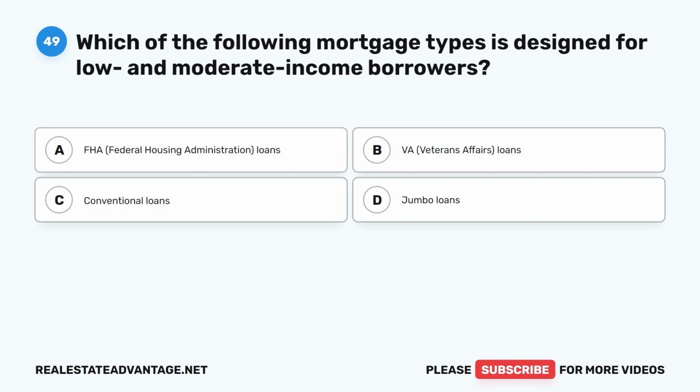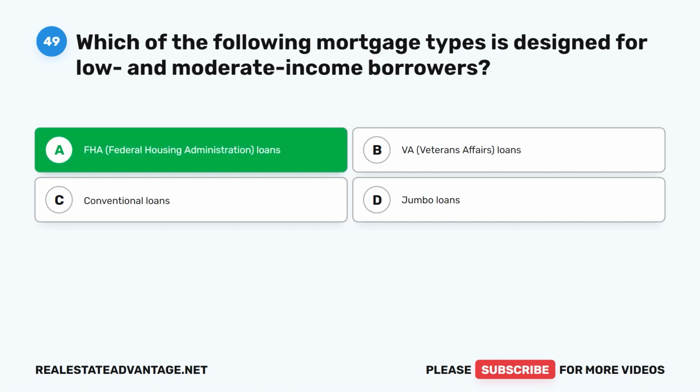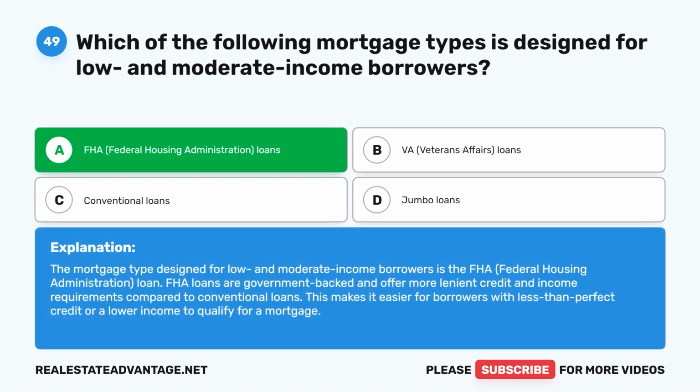Question 49. Which of the following mortgage types is designed for low and moderate income borrowers? A. FHA, Federal Housing Administration loans. B. VA, Veterans Affairs loans. C. Conventional loans. D. Jumbo loans. The correct answer is A. FHA, Federal Housing Administration loans. The mortgage type designed for low and moderate income borrowers is the FHA, Federal Housing Administration loan. FHA loans are government-backed and offer more lenient credit and income requirements compared to conventional loans. This makes it easier for borrowers with less than perfect credit or a lower income to qualify for a mortgage.